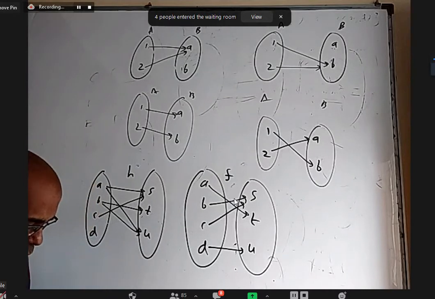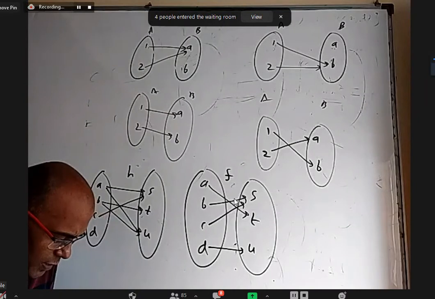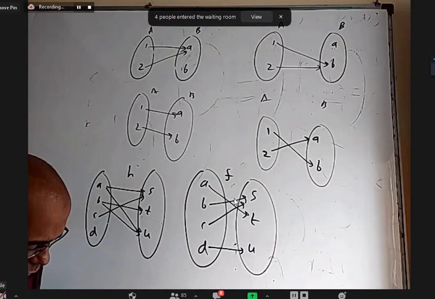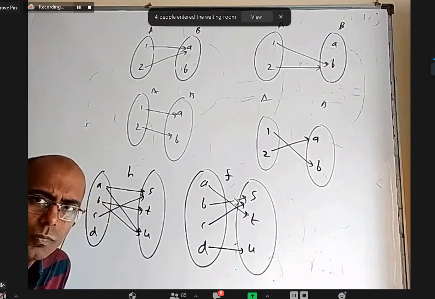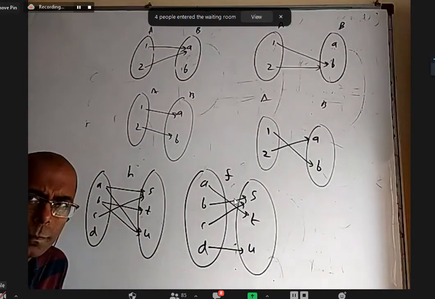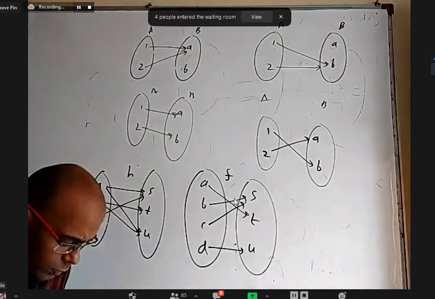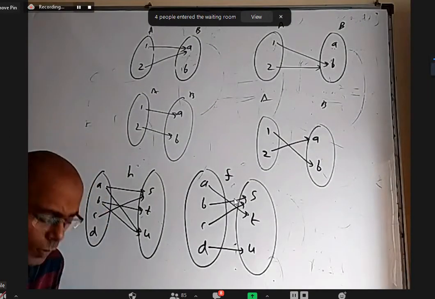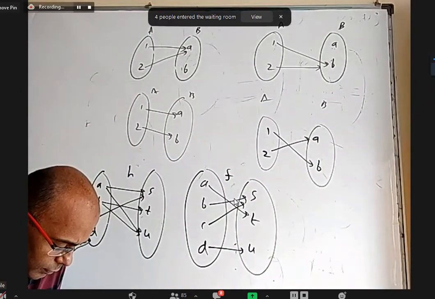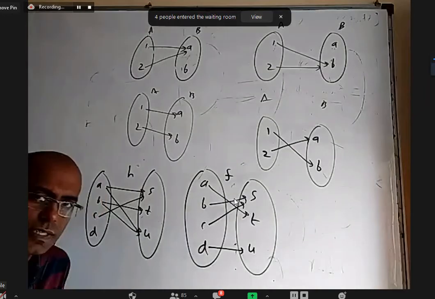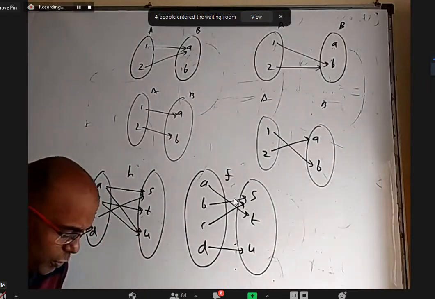Okay, coming to the second question. Set A has 3 elements A, B, C. Set B has 3 elements 1, 2, 3. Option A, is it a function? No, sir. Why no? It has multiple images. Yeah, A has multiple images. And anything else? B and C are not used. Yes, B and C are not used.